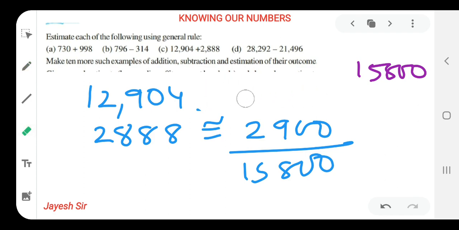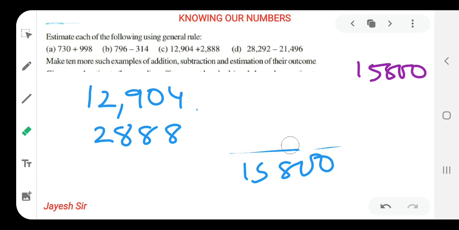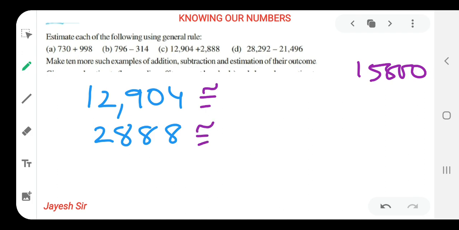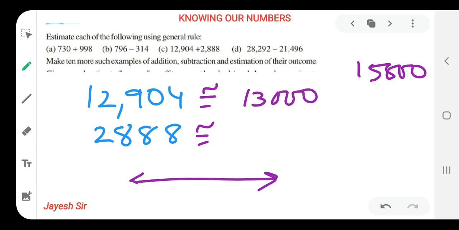Now we will round off to the nearest thousand and see what difference we get. For 12,904, the nearest thousands are 12,000 and 13,000. 900 lies nearer to 13,000, so we round it off to 13,000. How? Here on the number line it is 12,000 and here it is 13,000, friends.